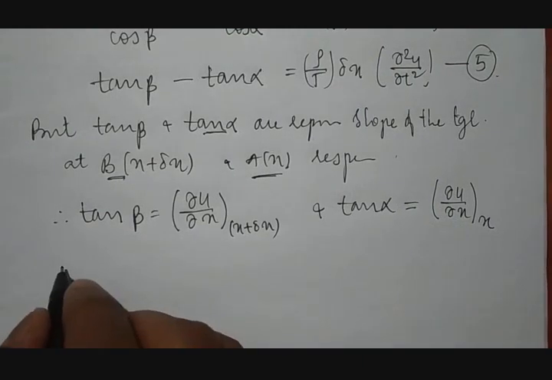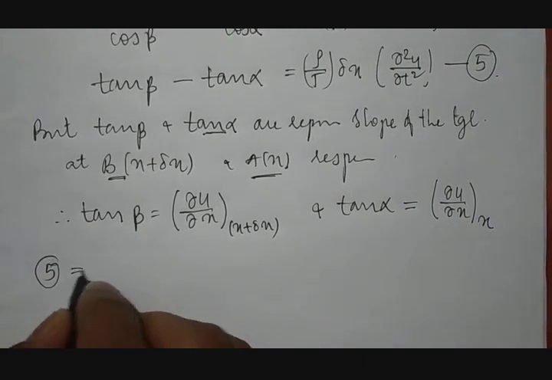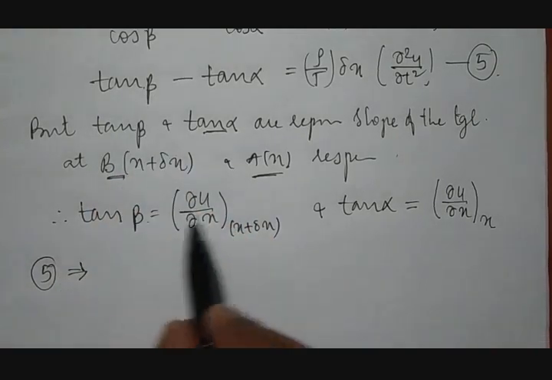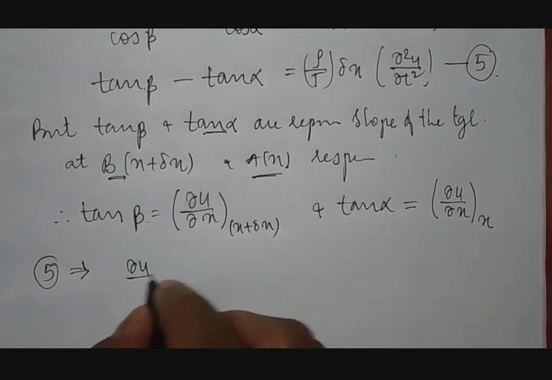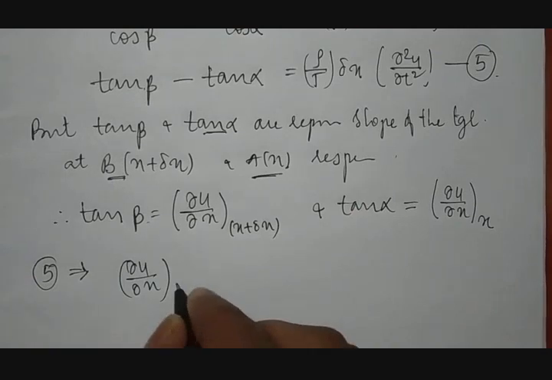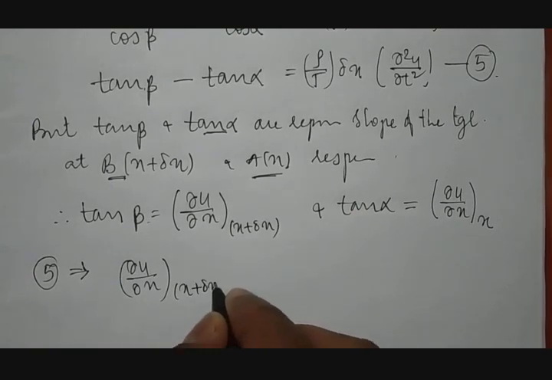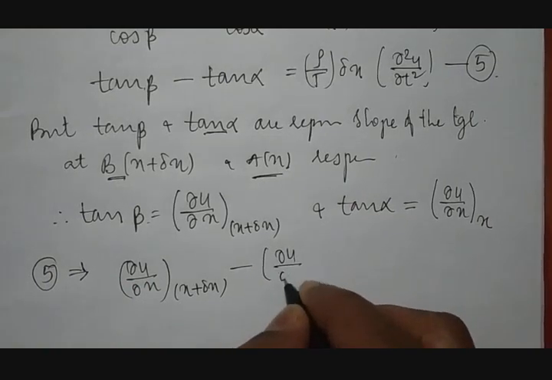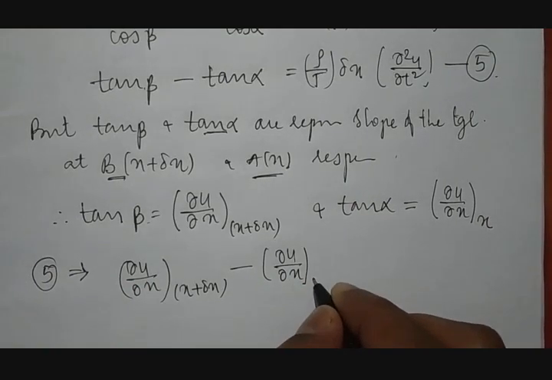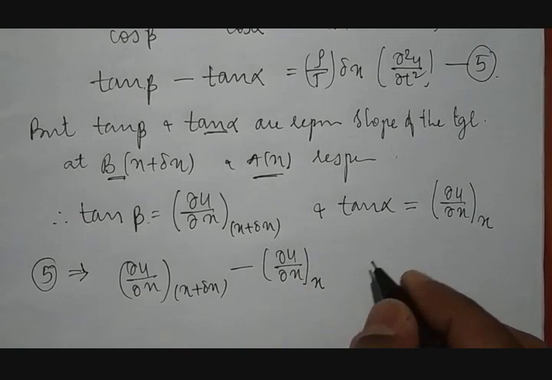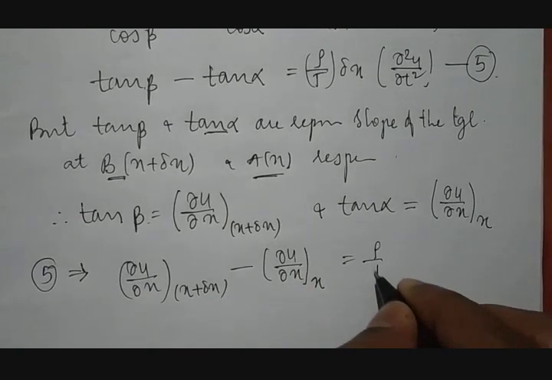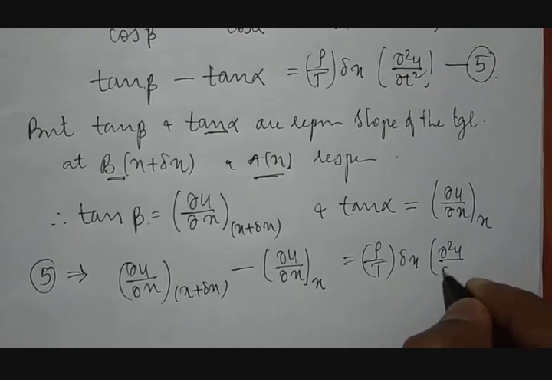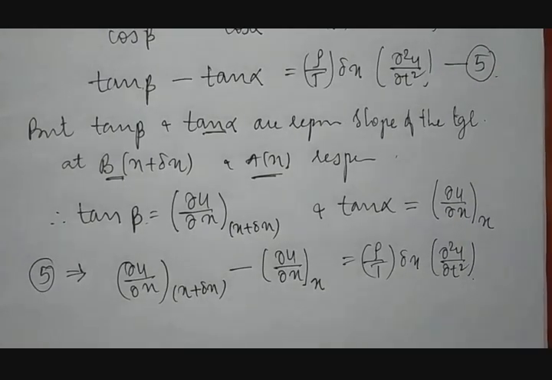Fine. Therefore, equation number 5 becomes, if you substitute these values, tan beta is dou u by dou x at x plus delta x, minus tan alpha, which is dou u by dou x at x, equal to rho by t into delta x dou square u by dou t square.